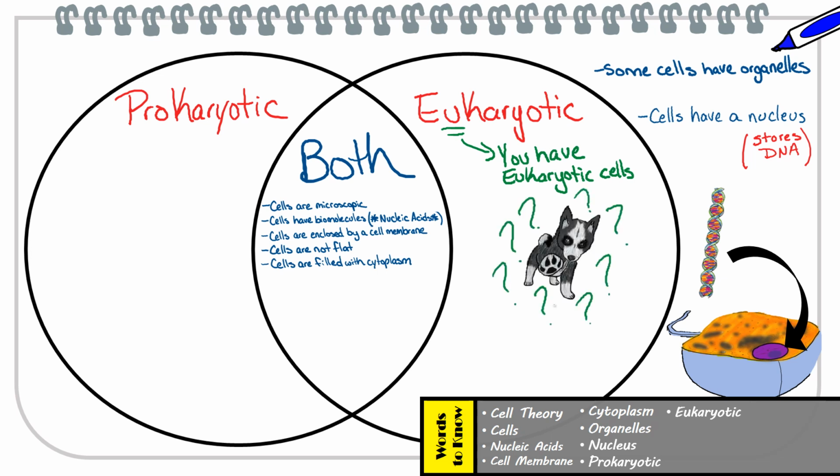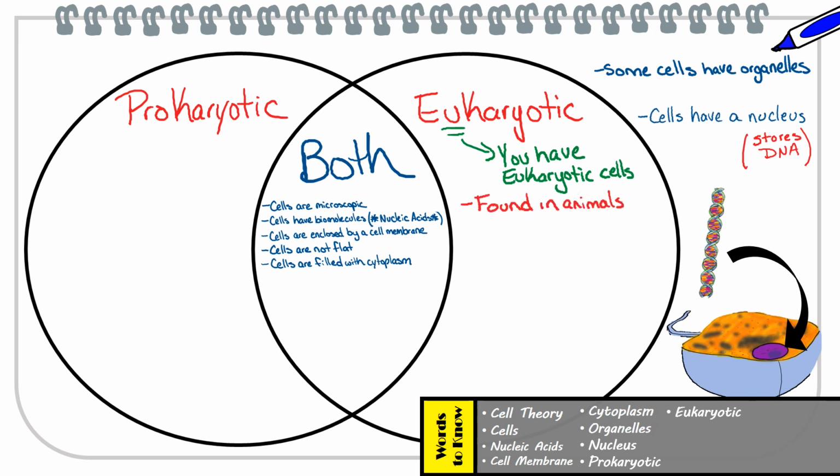Yes, Alex, believe it or not, we fall under the same kingdom as our puppy, which would be the kingdom Animalia, which means we both have eukaryotic animal cells. Can you think of another organism that may be considered to have eukaryotic cells other than animal cells? Yes, that's right, Alex. Plants have eukaryotic cells.